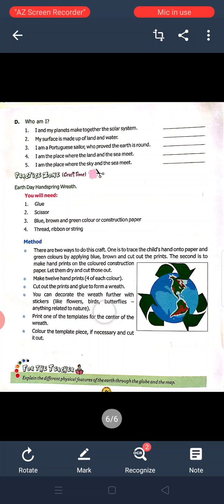You can decorate the wreath further with stickers like flowers, birds, butterflies, anything related to nature. Print on the templates from the center of the wreath. Color the template piece if necessary and cut it out. Students, you complete this exercise in your notebook and show it. Okay, thank you.